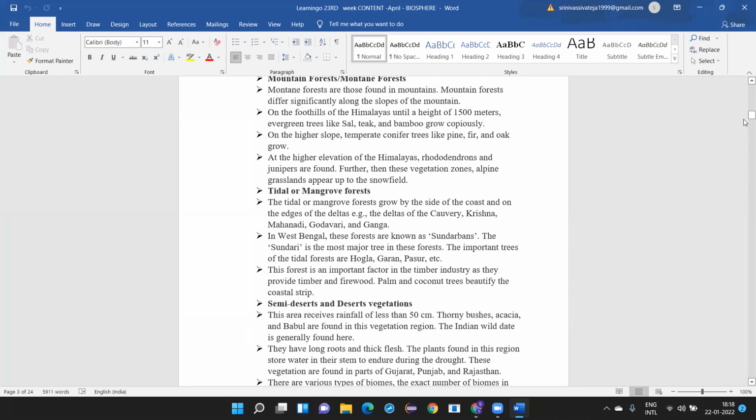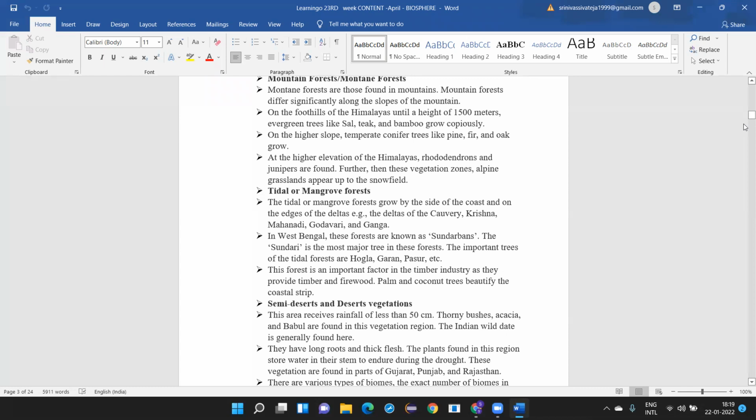Then you have semi-deserts and desert vegetation. This area receives rainfall of less than 50 centimeters. Naturally, when you are not having more rainfall, it is called desert vegetation. Thorny bushes, acacia, and babul are the important vegetation found here. And the Indian wild date is generally found here. You must have known about dates. It is called Karjuram. That is the most common one found in the desert vegetation here.